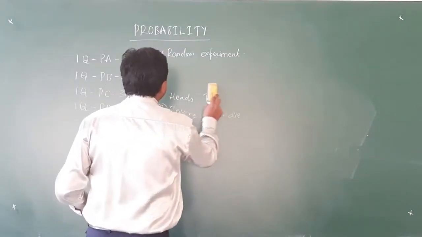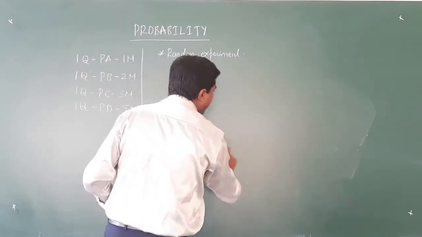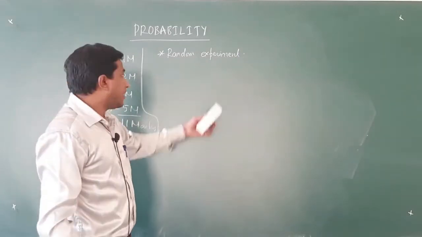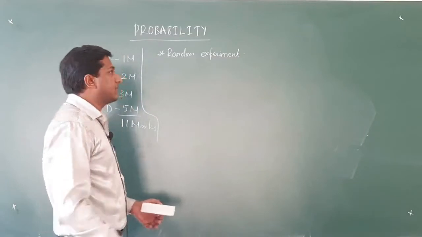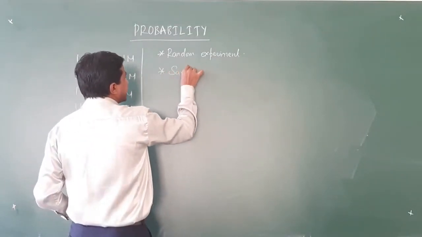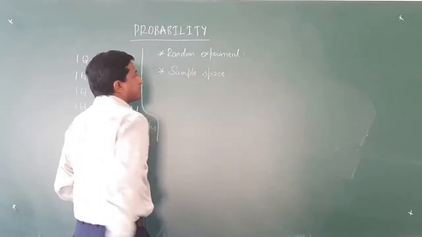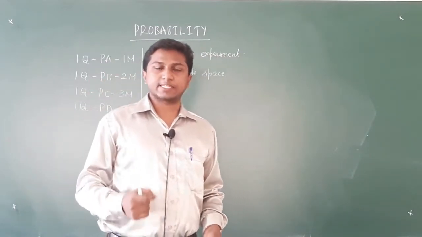Moving on to the next concept. I am just recalling whatever we have studied in the first PUC. We have not yet moved to the second PUC syllabus. The next concept is that of sample space. So, what is the sample space of a random experiment?